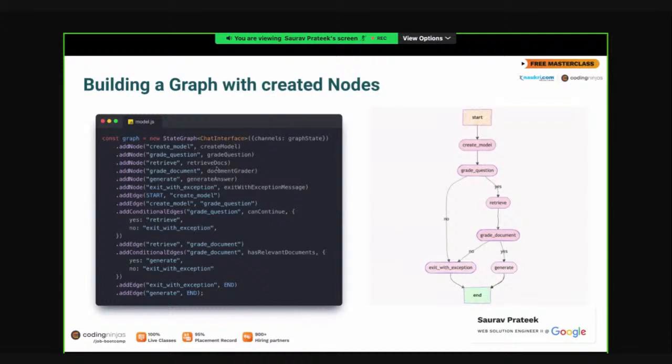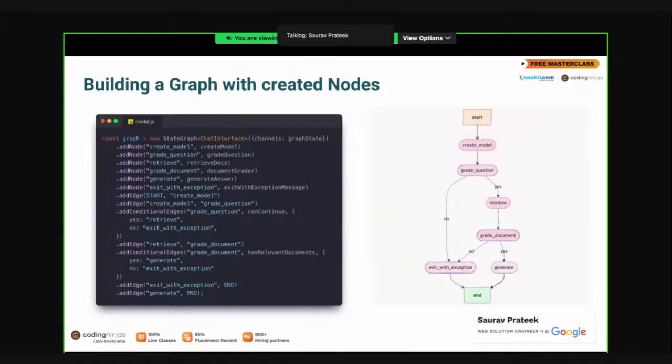We have built a lot of nodes here. Now it's time to connect them to build a graph. Here you see our create model node, which is the first node we talked about. Then we have our grade question node, which grades the question on the basis of whether it's relevant to software engineering or coding interviews or not. Then we have our retrieve node, which retrieves the documents from the vector store. After that, we have our grade document or document grader node, which grades the documents retrieved from the vector store. It filters out those documents which are not relevant to the software engineering and coding interview topic.